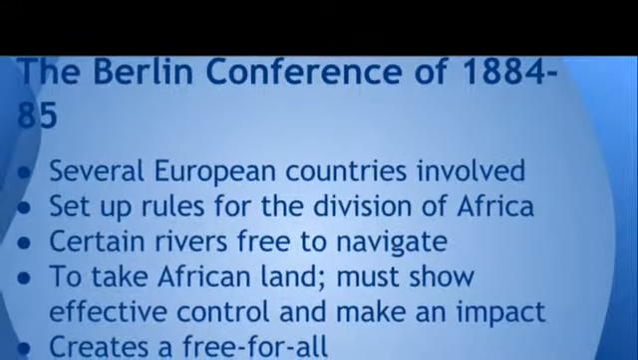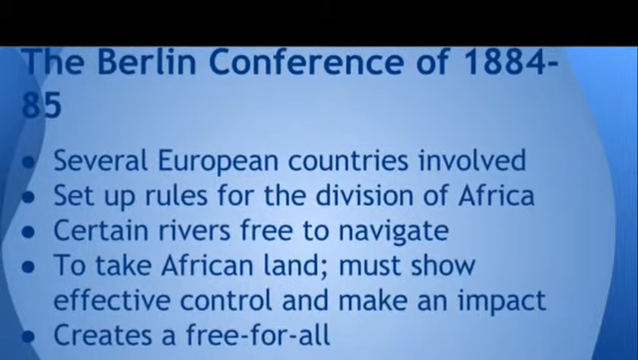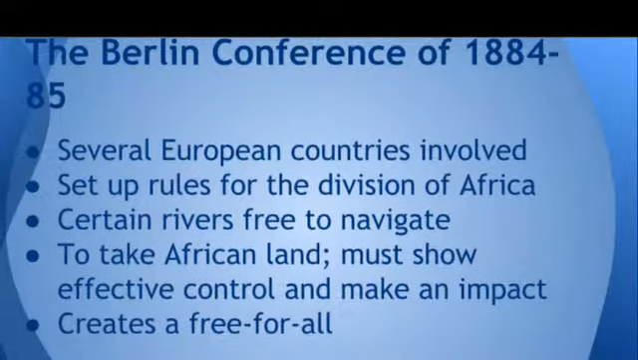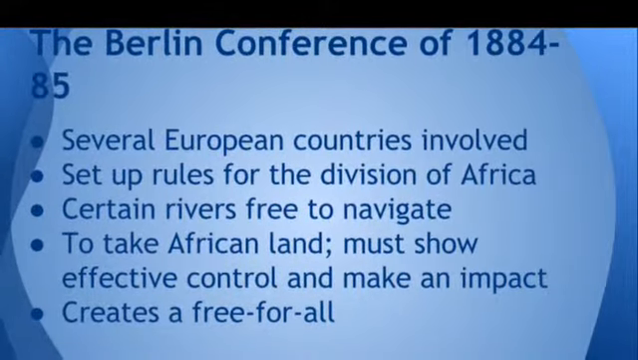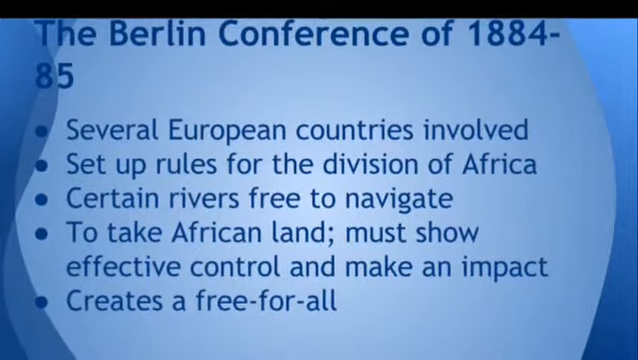Several European countries involved set up rules for the division of Africa. Certain rivers were to be free to navigate. To take African land, a country had to show effective control and make an impact. This created a free-for-all.